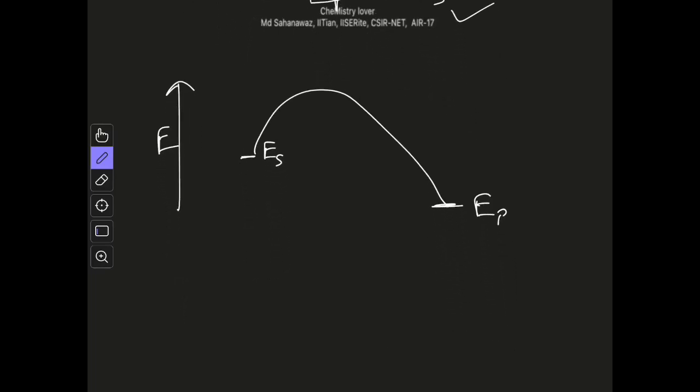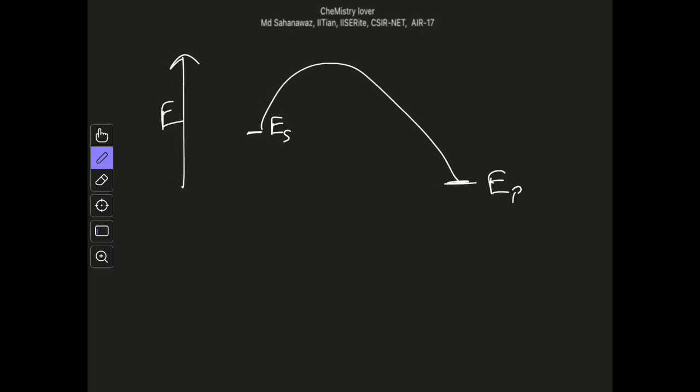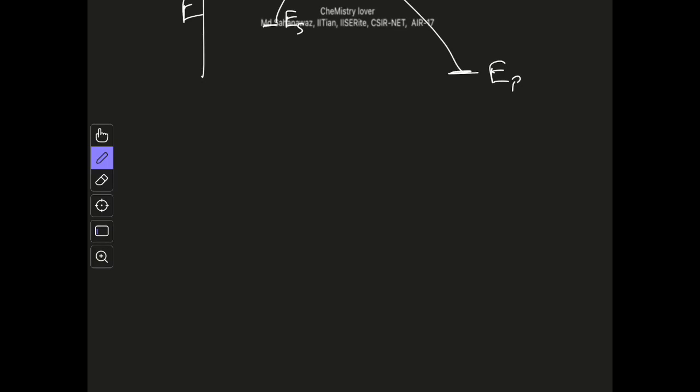Now in some reactions we know that we get two products, one major, one minor. So let's say you are starting from something like A plus B, and you are getting two products. Product one is P1, which has energy somewhere here, and another one has energy somewhere here, which is P2. Both are lower in energy than A and B, but product P1 is lower in energy than product P2.